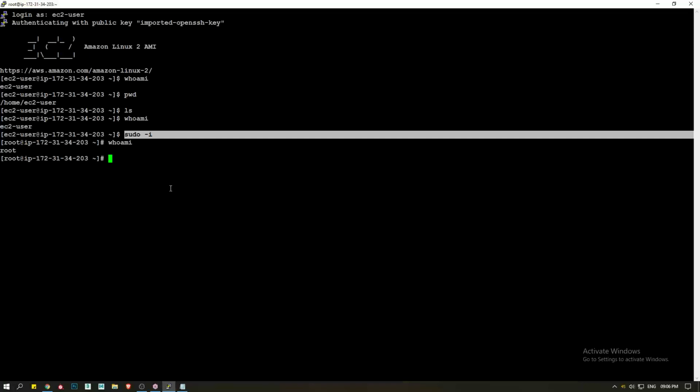He is able to log in as root user. Now I can do anything in the system. I can create new users. I can install applications. I can delete applications because I'm a root user. So guys, did you understand the difference between root user and normal user? Any questions? Hello guys, any questions?